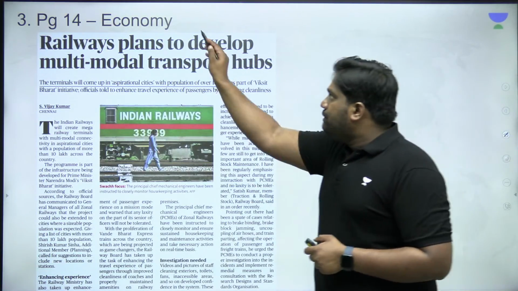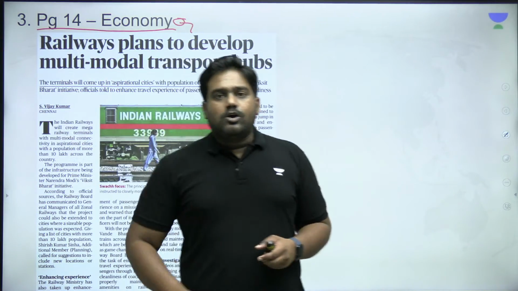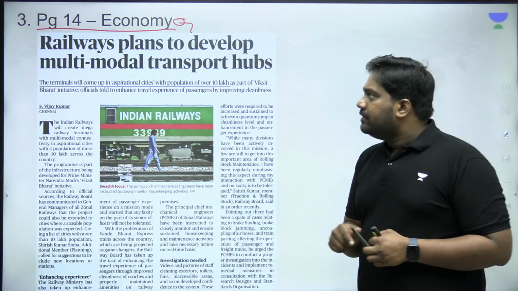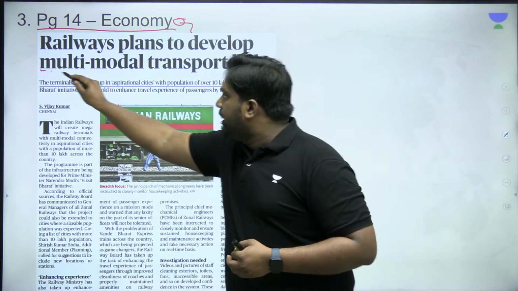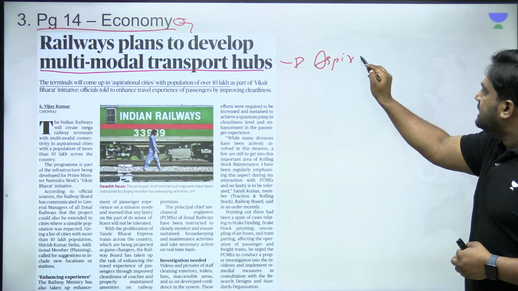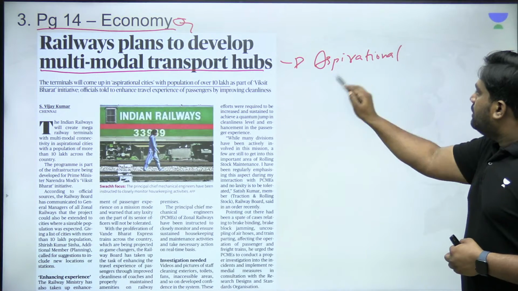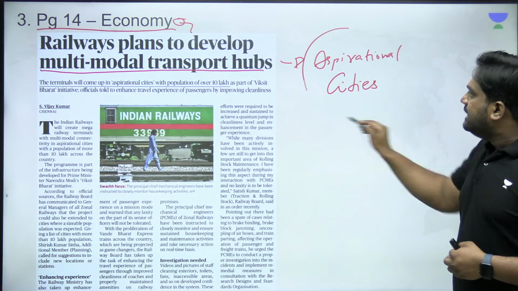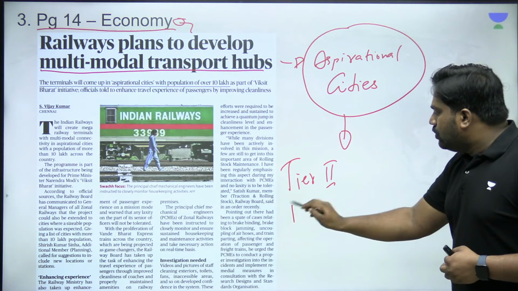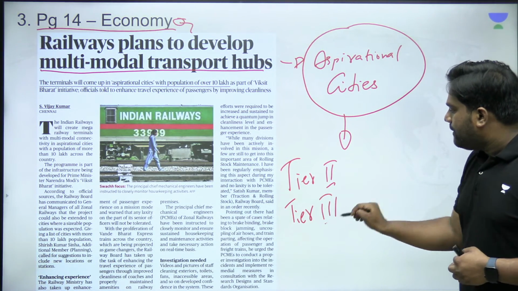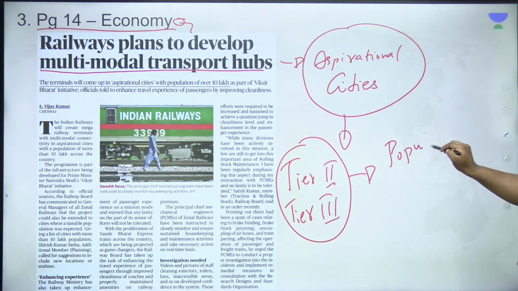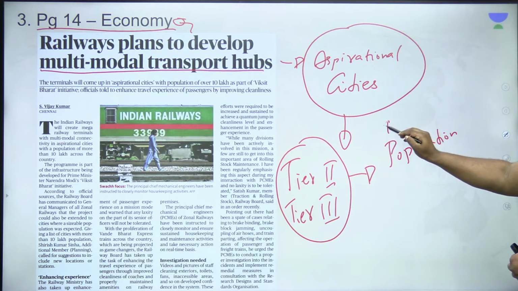Look at this article on page number 14. According to the article, Indian Railways is launching a new initiative to set up multi-modal transport hubs in aspirational cities. Aspirational cities are essentially tier 2 and tier 3 cities in India, which have a population of around 10 lakh, or basically 1 million.